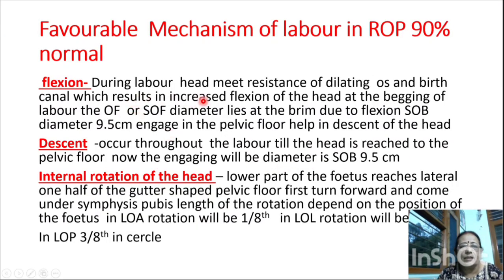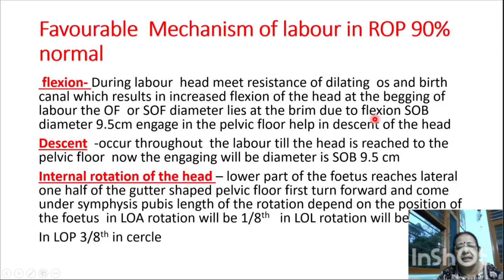Now, flexion. During labor, the head meets resistance from the dilating os and the birth canal, which results in increasing flexion. Due to that, flexion of the head will increase at the beginning of labor, and the suboccipitofrontal diameter lies at the pelvic rim. This diameter lies on the pelvic rim due to the flexion.